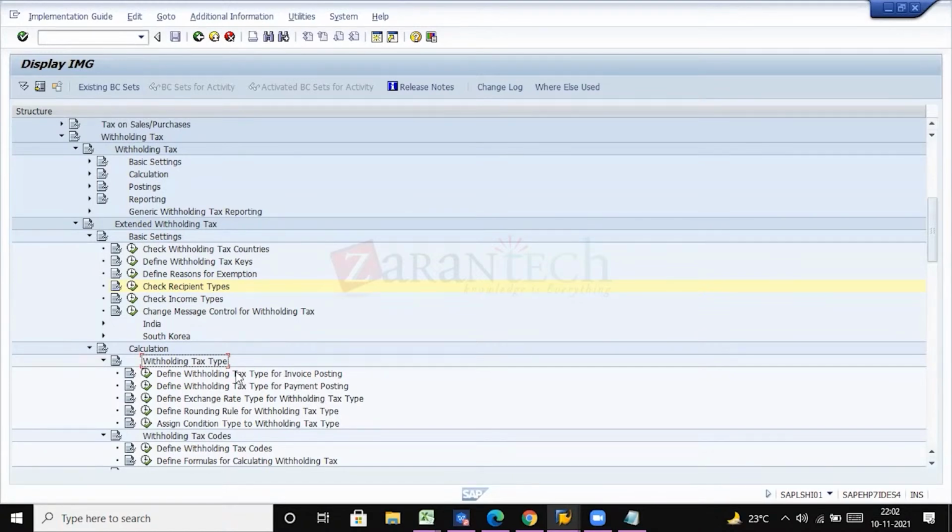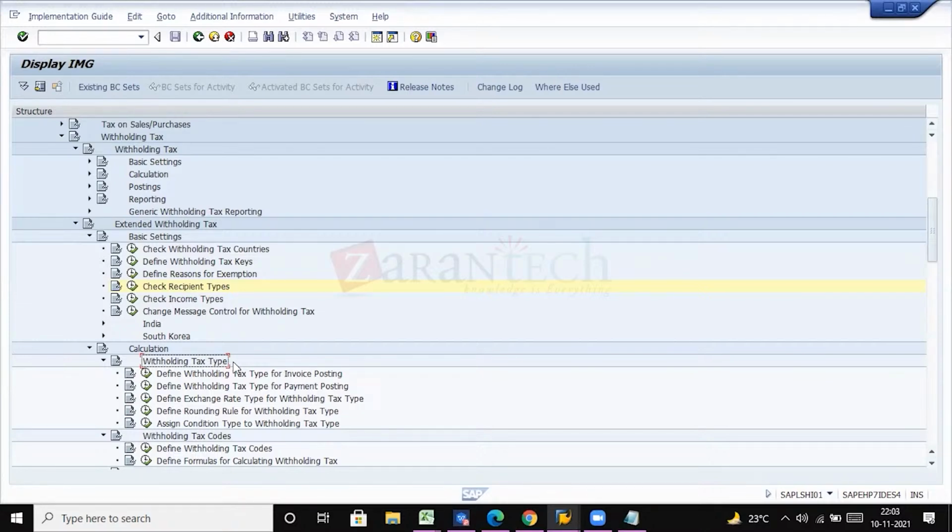For example, if we are using V1, let's say for our company code AFS1, let us take A1 and A2. So A1 is for invoice posting and A2 is for payment posting. So you cannot use the same code, that is A1 and A1, for payment posting and for invoice posting. We have to define a different key.